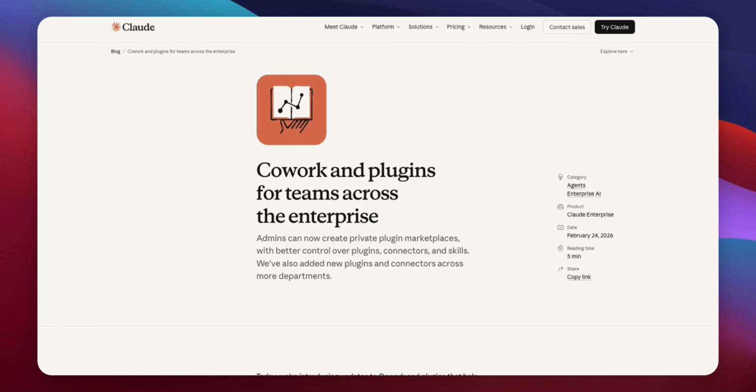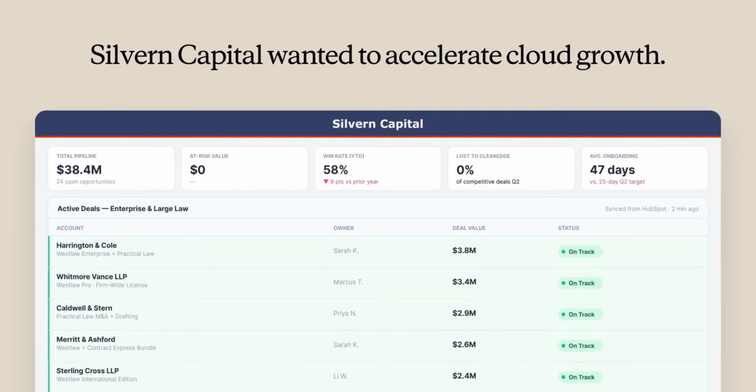Anthropic posted a major update to Cowork today. Cowork is their enterprise platform. Think of it as Claude with a layer of organizational infrastructure built around it. The update covers three things: plugin management, new connectors, and cross-app orchestration.